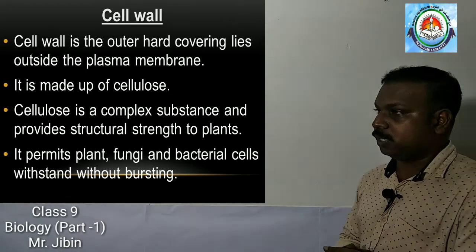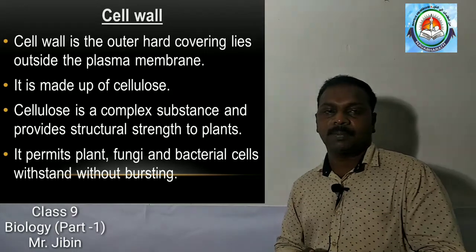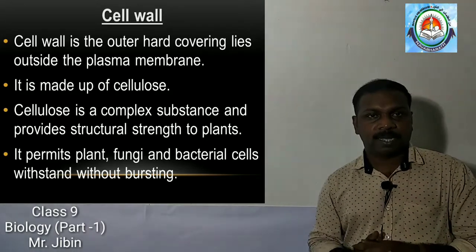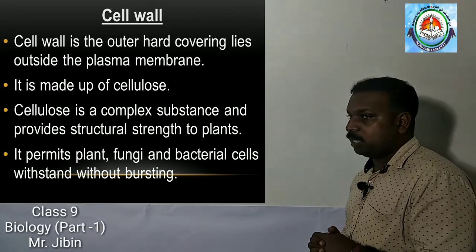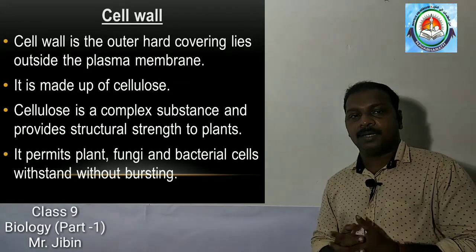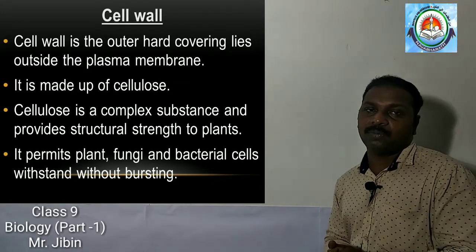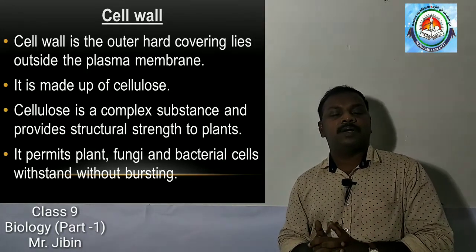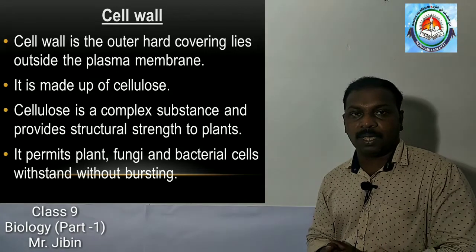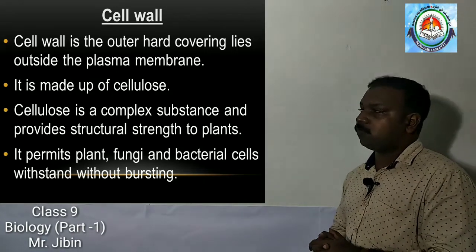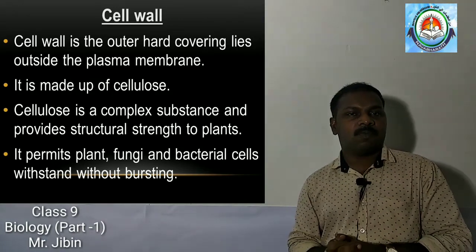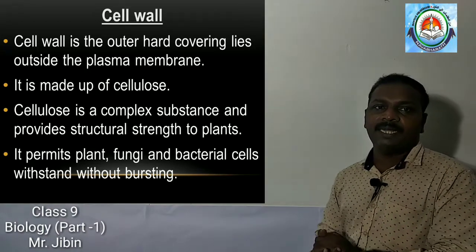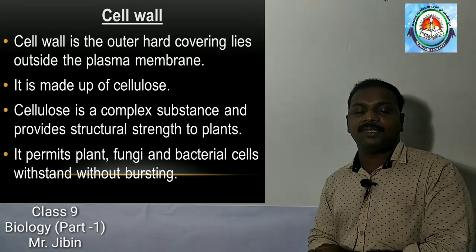So we discussed the plasma membrane, the cytoplasm, and the nucleus. In the nucleus there are thread-like structures called chromosomes. Chromosomes carry DNA, deoxyribonucleic acid. The DNA carries the information from one generation to the next generation. The cut segments of DNA are called genes.